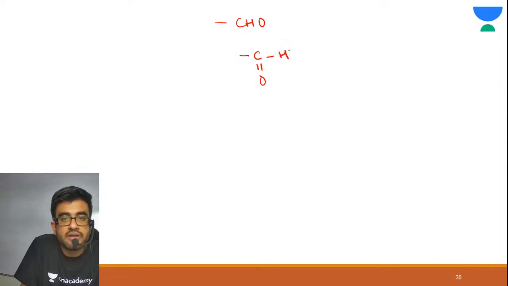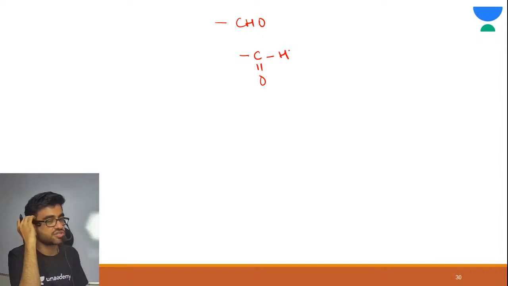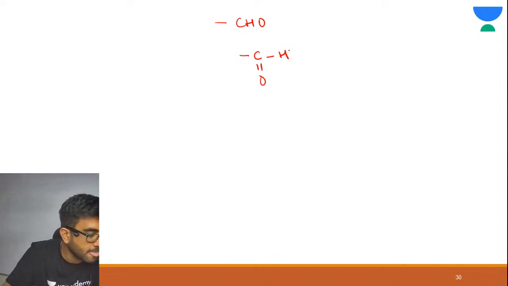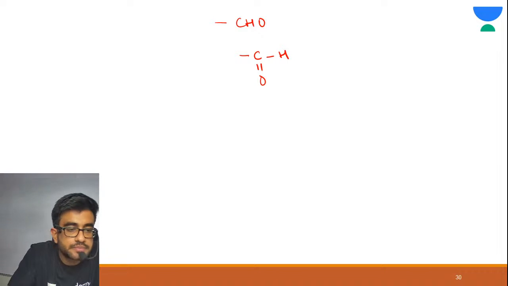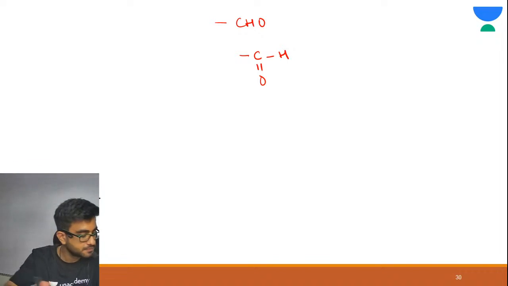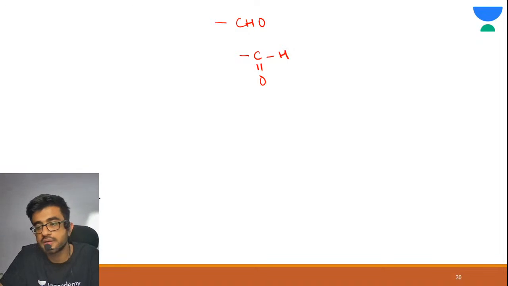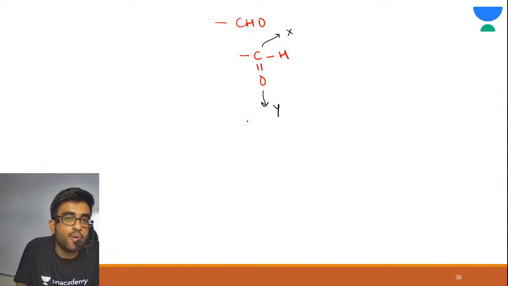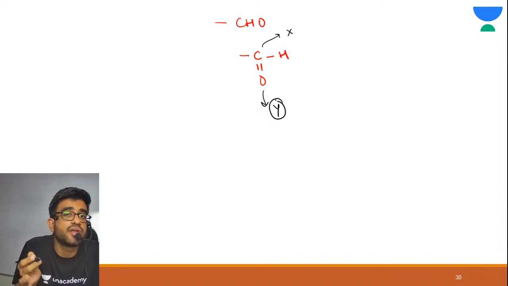Again, tell me this. Suppose CHO group. Expand this. C double bond OH. Will it show minus R? Tell me in the chat section. Will it show minus R or not? Suppose this is your X, this is your Y, X double bond Y, where Y electronegativity is greater than X. Oxygen electronegativity is greater than carbon. Yes, it shows minus R.